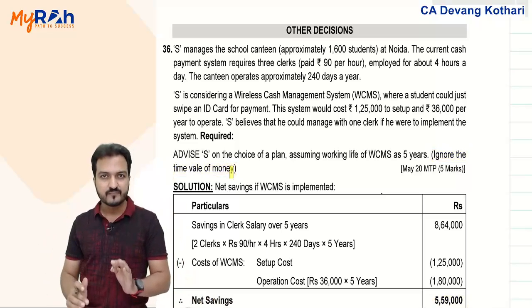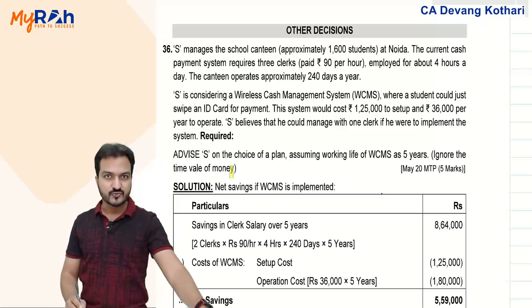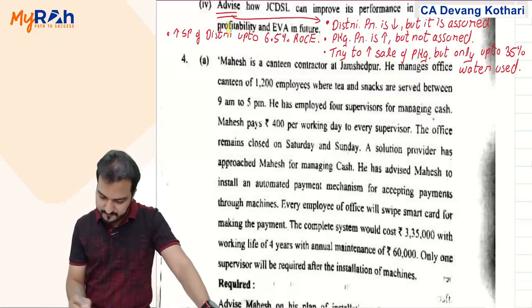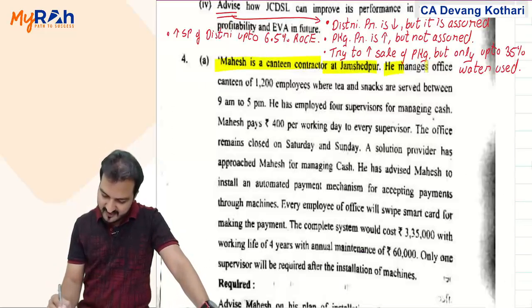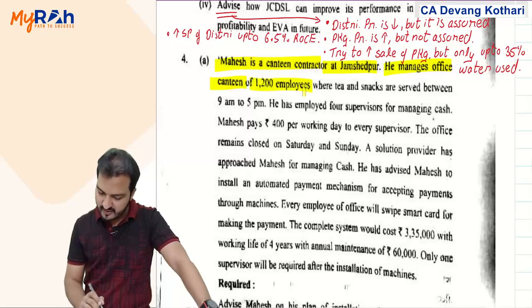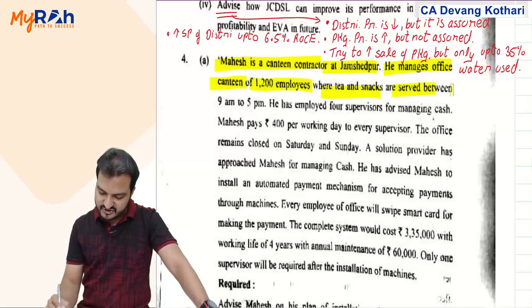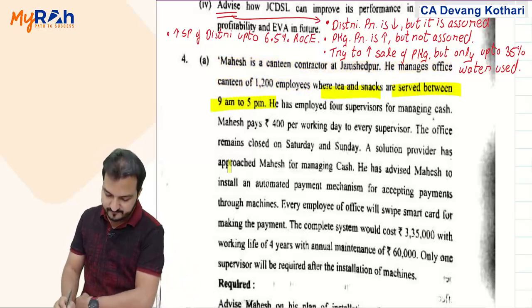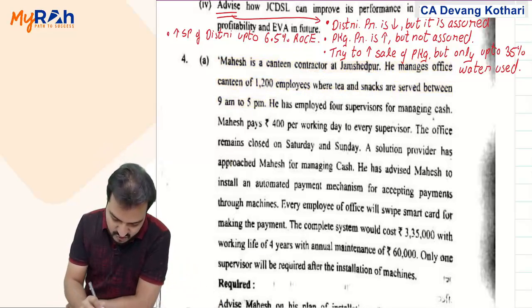Exactly the same is my next question. Exact same is this question number 4. Check out. Mahesh is a canteen contractor at Jamshedpur. He manages the office canteen of 1,200 employees where tea and snacks are served between 9 a.m. to 5 p.m. Again, that is about a canteen. He has employed 4 supervisors.